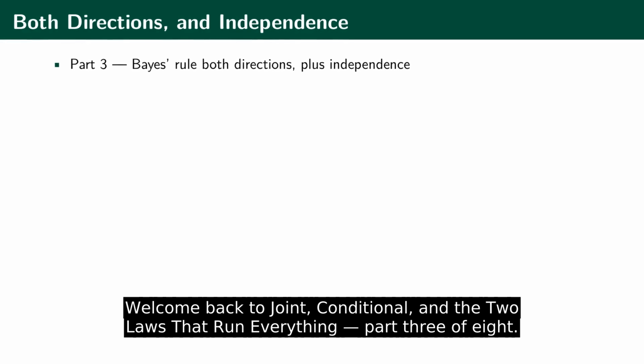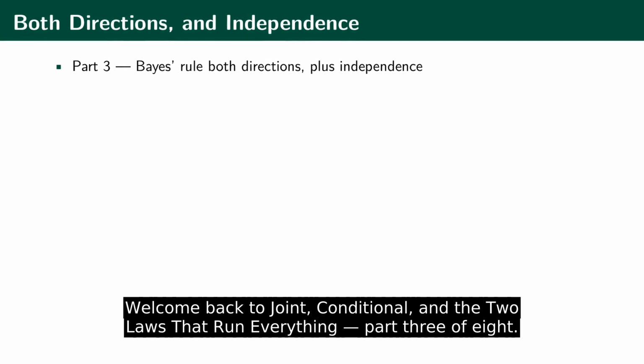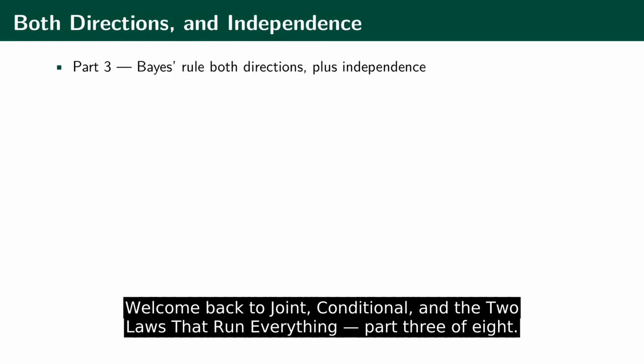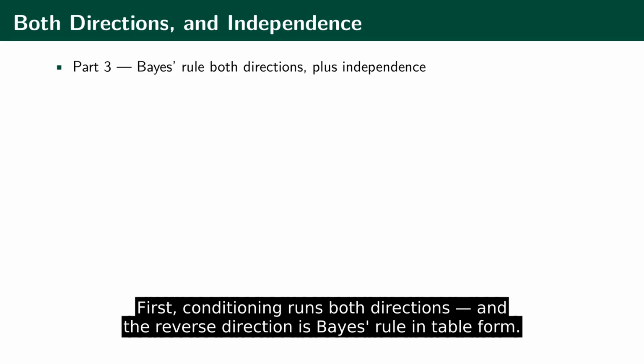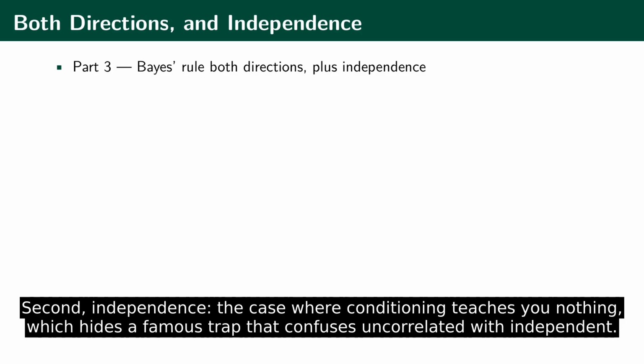Welcome back to Joint Conditional and the Two Laws That Run Everything, Part 3 of 8. In Part 2, we conditioned the return on the regime. Now, two ideas. First, conditioning runs both directions, and the reverse direction is Bayes' rule in table form. Second, independence, the case where conditioning teaches you nothing, which hides a famous trap that confuses uncorrelated with independent.